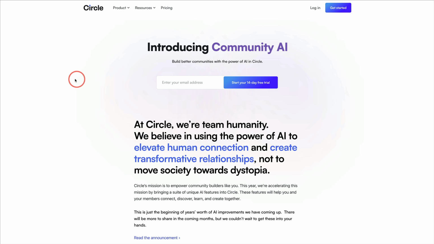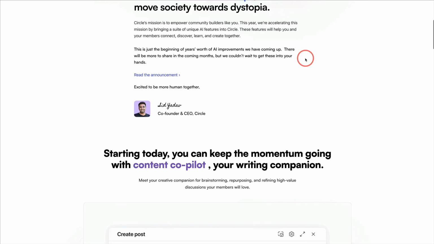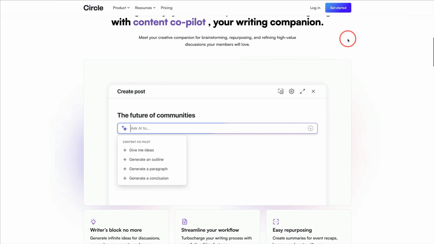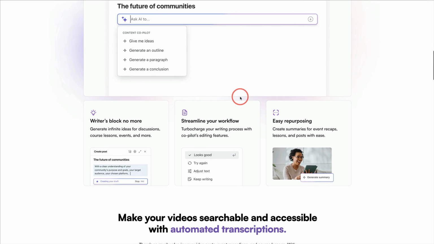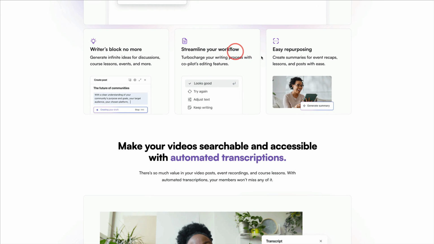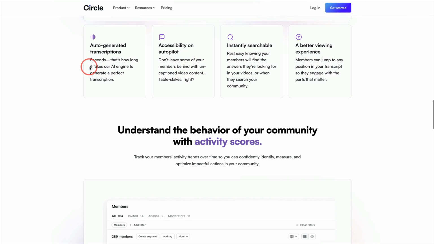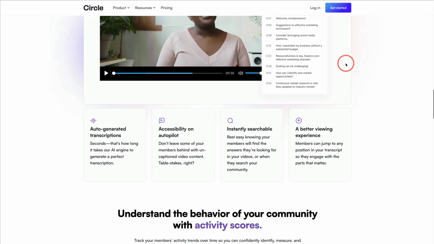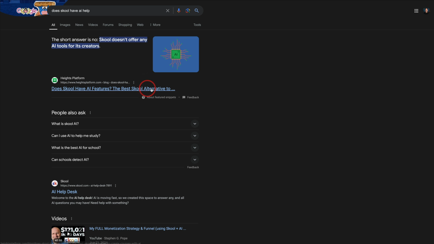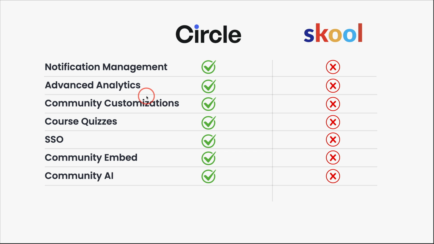Community AI. Circle has a huge community AI option. It's kind of a co-pilot, like you'll see here, in order to help you with things like workflow, repurposing, transcriptions, accessibility, searchability, viewer experience, a lot of things you could do with community AI. And if we check over here, currently Skool does not offer any AI tools for its creators. So there you go. If that's something you're interested in, yay for Circle, nay for Skool.